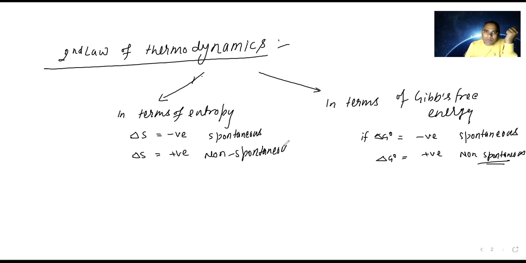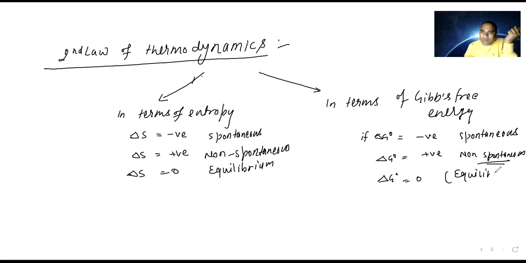Now, spontaneity I'm explaining in the next page. If delta S is equal to 0, it means it is going to be equilibrium. And here you also study that in the equilibrium, delta G naught is equal to 0. It is explaining the equilibrium.